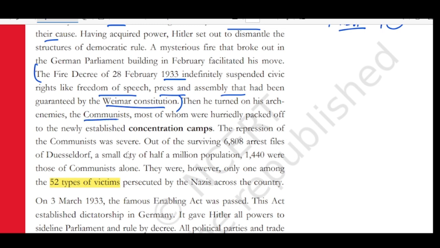Then he turned on his arch enemies. Now Hitler is against a group of people called communists. So he turned on his arch enemies, the communists, most of whom were hurriedly packed off to the newly established concentration camps.